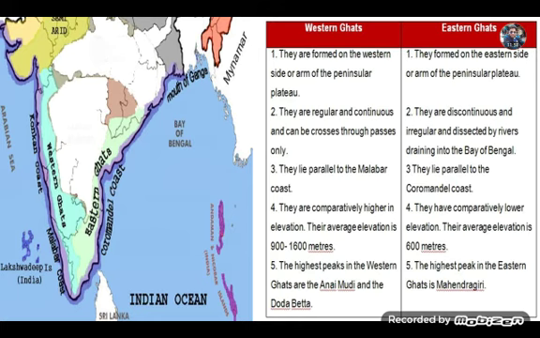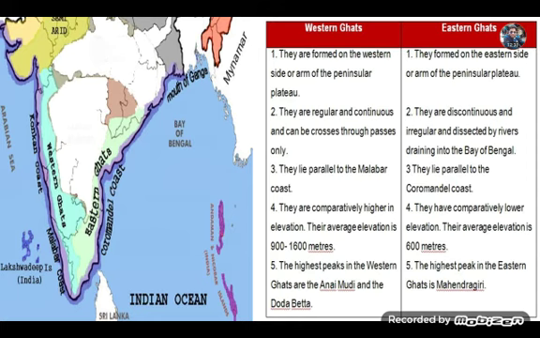Then let's talk about the Ghats. See the map of India, the southern part of India: you will find the Western Ghat on the western side and the Eastern Ghat on the eastern side. Western Ghat are formed on the western side, Eastern Ghat on the eastern side. Western Ghat are regular and continuous, but Eastern Ghat are discontinuous and irregular, dissected by the rivers draining into the Bay of Bengal. Western Ghat lie parallel to the Malabar coast, one of the famous coasts of the western coastal part of the country, but Eastern Ghat lie parallel to the Coromandel coast.